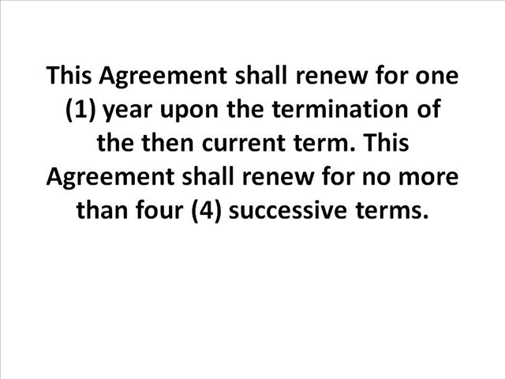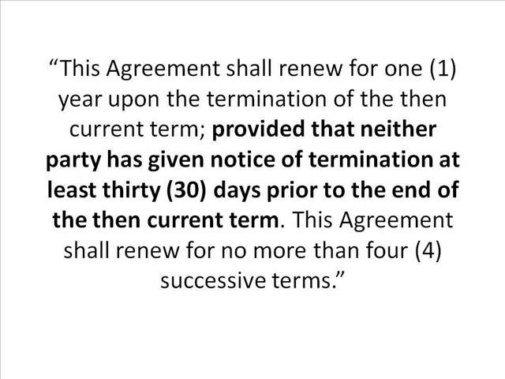Like also, take this for example, this agreement shall renew for 1 year upon the termination of the then current term, provided that neither party has given notice of termination at least 30 days prior to the end of the then current term. This agreement shall renew for no more than 4 successive terms. So provided that neither party has given notice for 30 days, this has been inserted in the clause now. So contracts can renew automatically for certain periods of time until one party gives notice of termination.